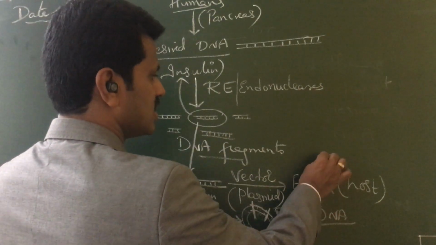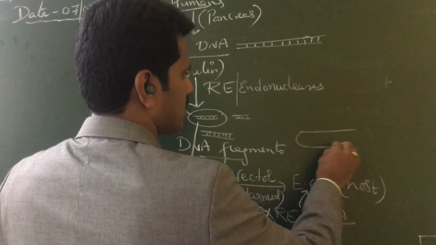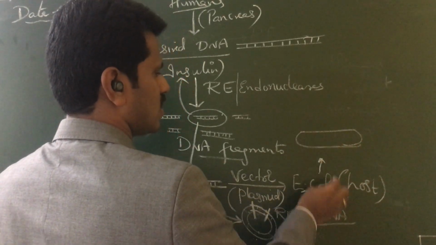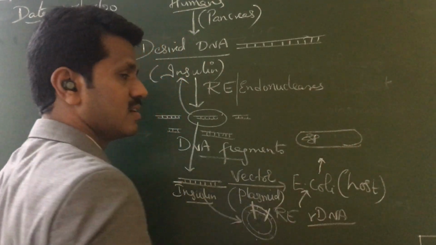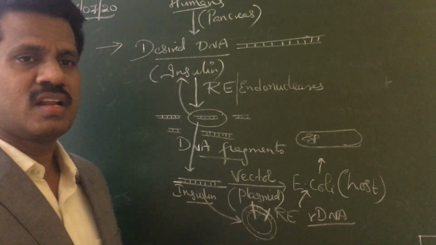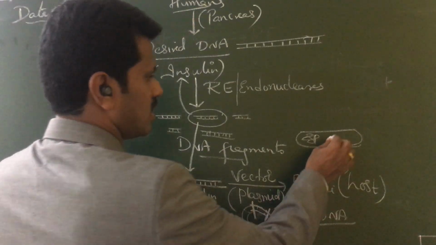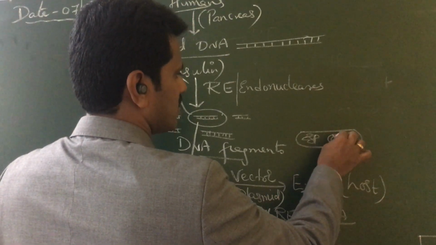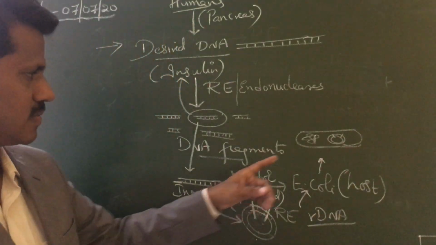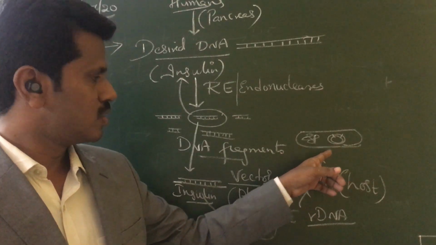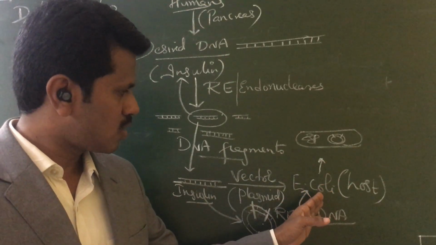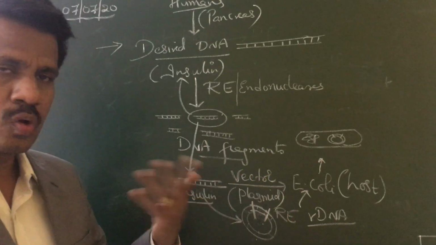You know that E. coli has its own genetic material. Prokaryotic genetic material is nothing but the nucleoid. So the plasmid will also enter along with our insulin gene. Now, you have to grow this E. coli.